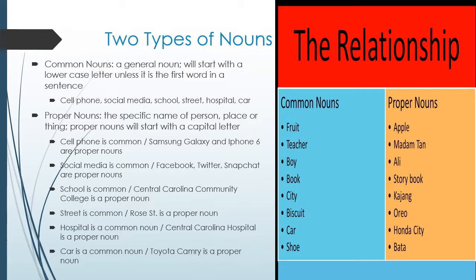But my proper noun will name a specific cell phone. For instance, the Samsung Galaxy is a proper noun. It's a specific type of cell phone. Your iPhone 6, proper noun. Social media is your common noun. However, when we name specific social media, those are proper nouns. They begin with capital letters. Facebook, Twitter, Snapchat, Kik. School is a common noun.